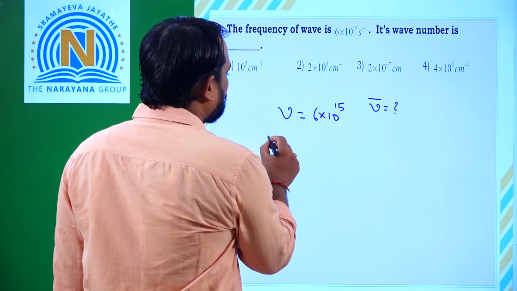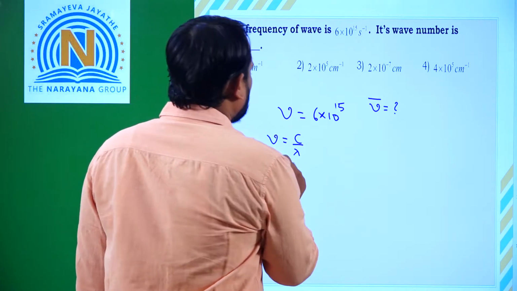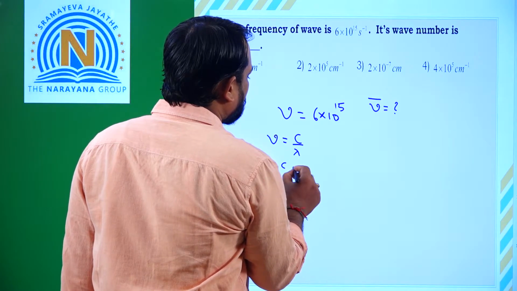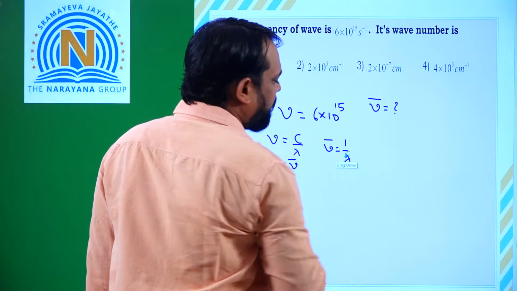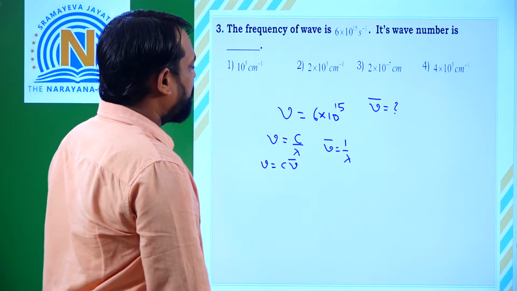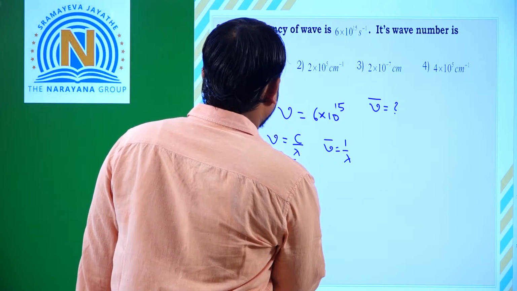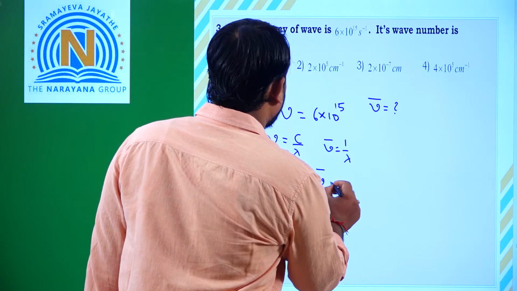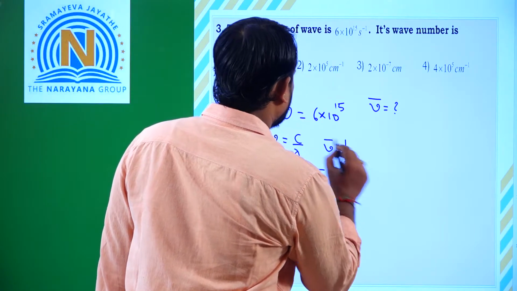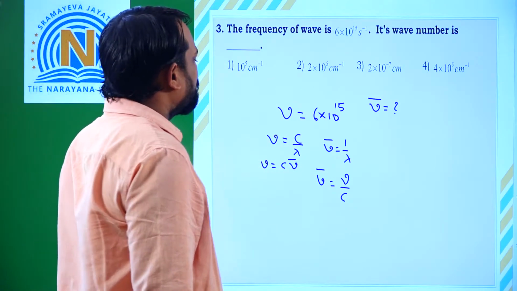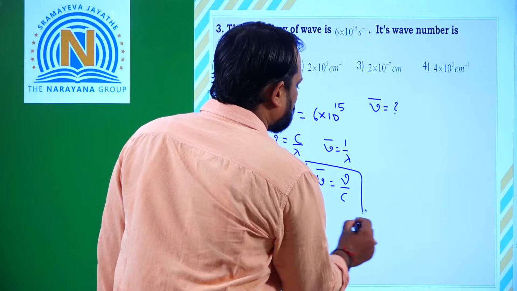So nu is equal to c by lambda, and nu is equal to c into nu bar, because nu bar is equal to 1 by lambda. So here we want nu bar. So nu bar is equal to nu by c. So substitute the values.